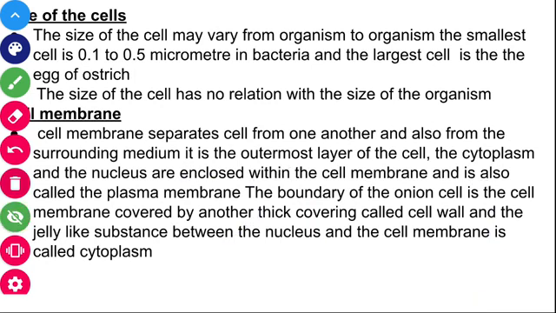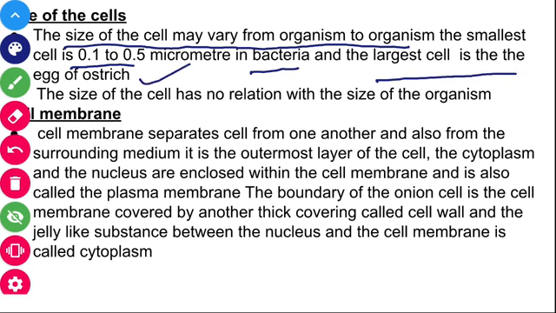The next topic is the size of the cell. The size of the cell may vary from organism to organism. The smallest cell, with a size of 0.1 to 0.5 micrometer, occurs in bacteria, whereas the largest cell is the egg of the ostrich. The size of the cell has no relation with the size of the organism.